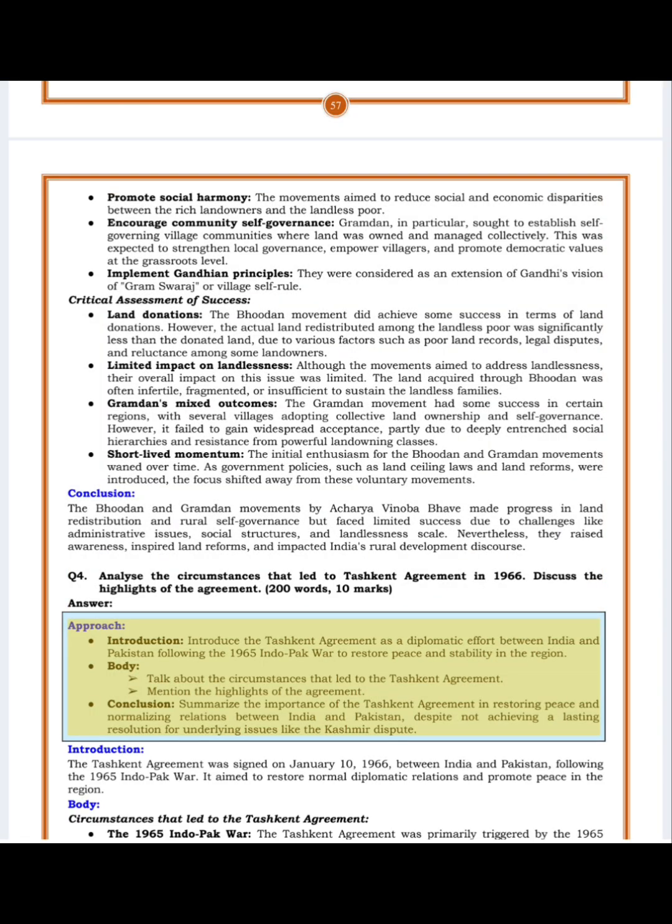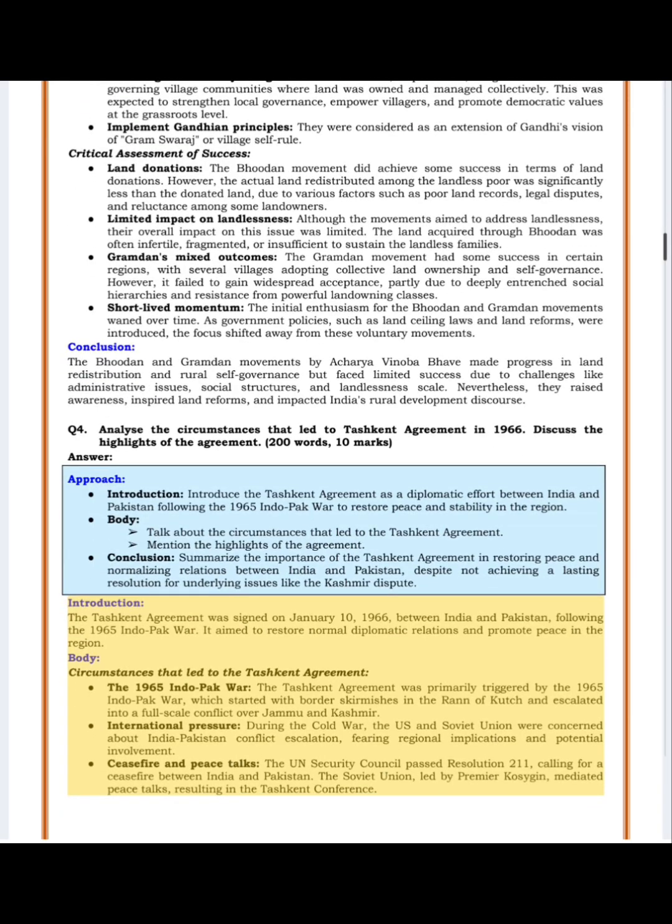Approach. Introduction: Introduce the Tashkent Agreement as a diplomatic effort between India and Pakistan following the 1965 Indo-Pak War to restore peace and stability in the region. Body: Talk about the circumstances that led to the Tashkent Agreement. Mention the highlights of the agreement. Conclusion: Summarize the importance of the Tashkent Agreement in restoring peace and normalizing relations between India and Pakistan, despite not achieving a lasting resolution for underlying issues like the Kashmir dispute.